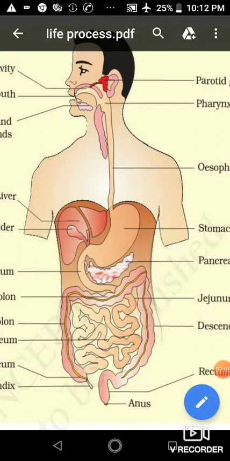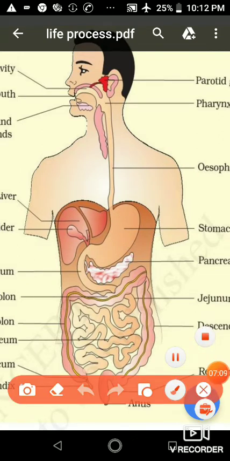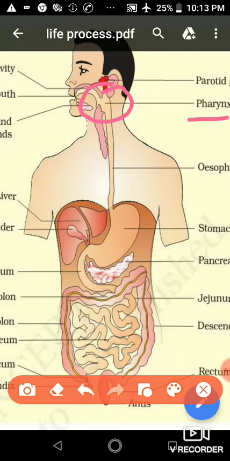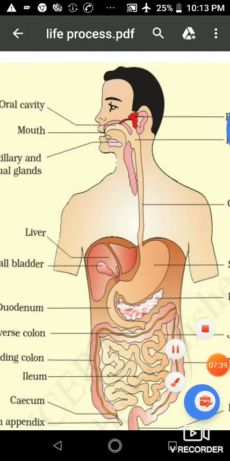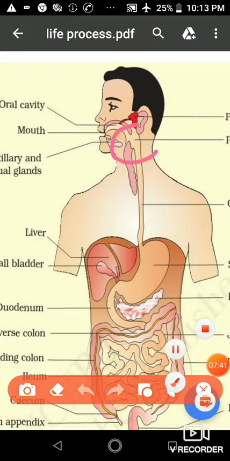But for that there is a common path called the pharynx, through which both food from the mouth and air have to pass. This common place is called the pharynx. You can see here, this is a common path.